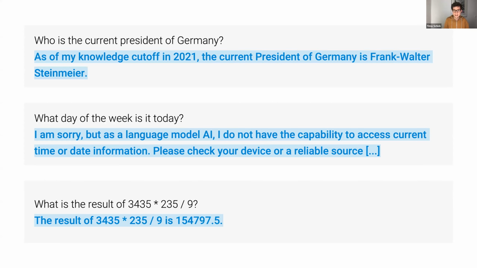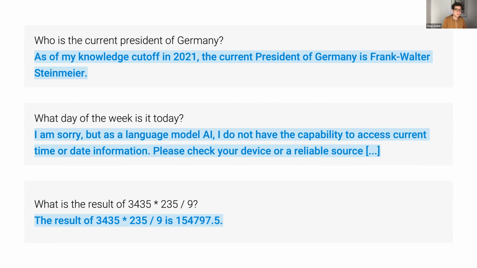Now, what those three examples have in common is that, in my view, they can be addressed with a single solution, and that is to give the language model the ability to access external tools, the ability to ask tools for help whenever it can't write a meaningful completion by itself. If you look at those three examples here, in the first case, clearly a search engine or some up-to-date retrieval system would have been helpful. In the second case, accessing a calendar would help. And in the final case, obviously using a calculator would be very helpful.